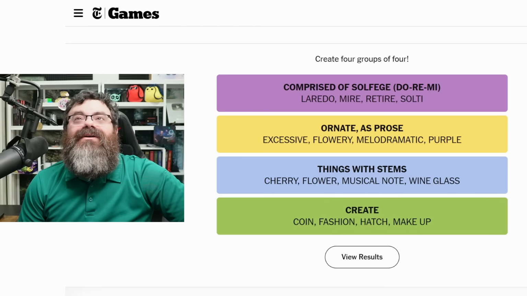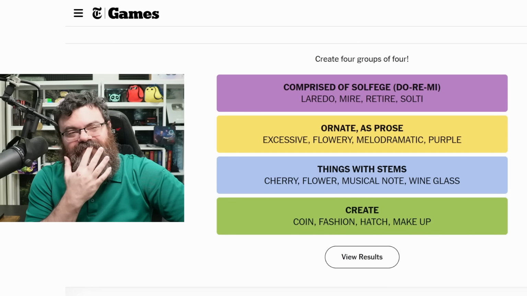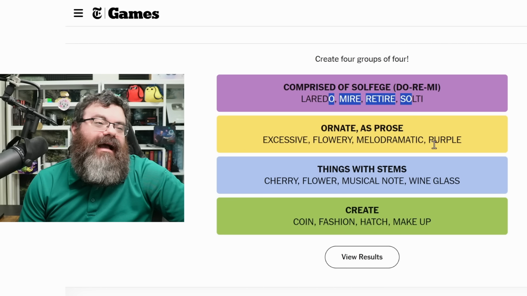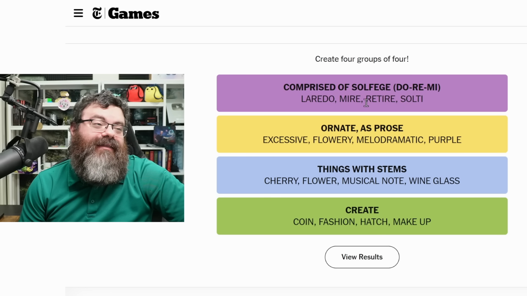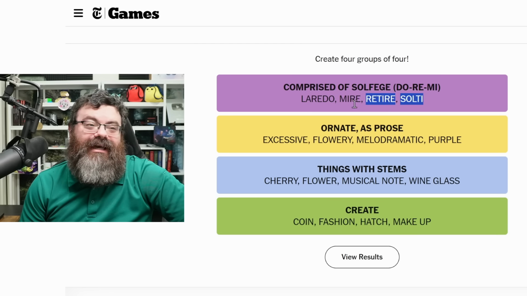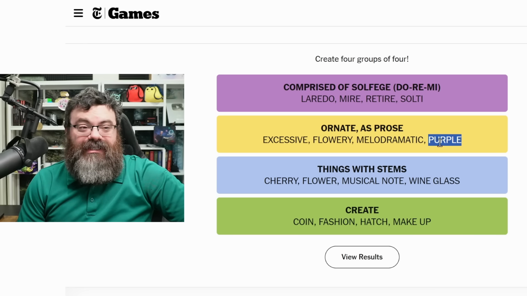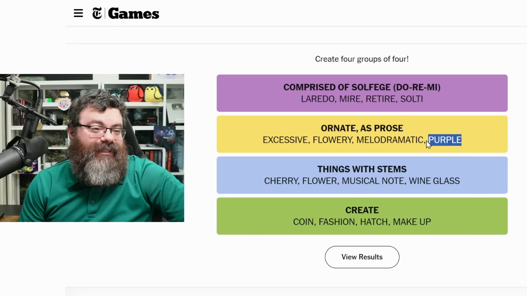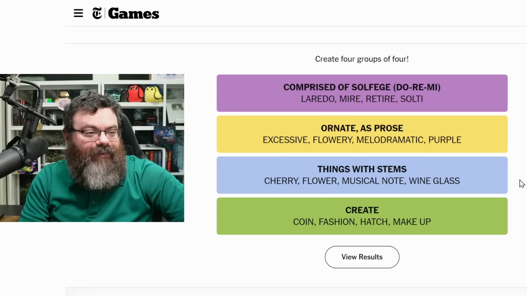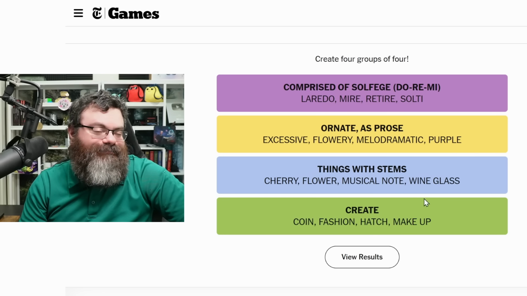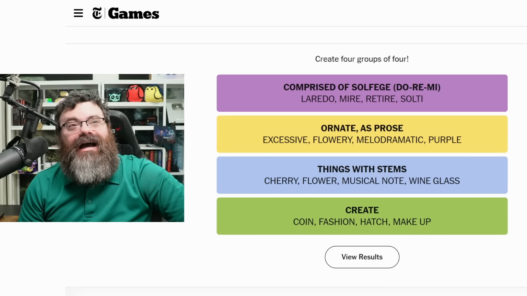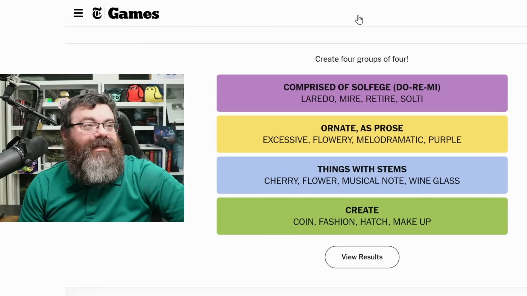All right. Difficulty, I'm going to give this, you know, I think that there's going to be a lot of struggle on this one. I think that recognizing the solfege, you've got to have a musical background. A lot of people who play this game don't. You have to know purple prose. I didn't know purple prose the first time around. I knew it this time around, the second time they've used it, because I remembered. Even this, things with stems, is not easy. Knowing that hatch means to create, knowing coin means to create. I'm going to give this a 3.5. I think we have like a 40% solve rate. Let's see if I'm right.